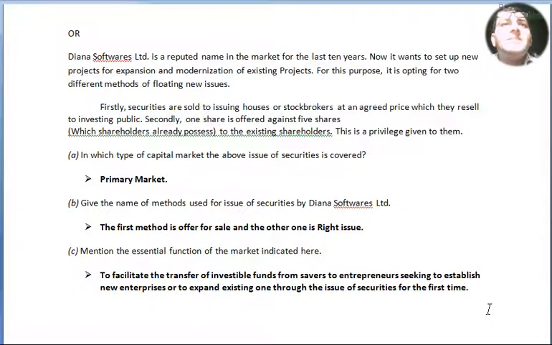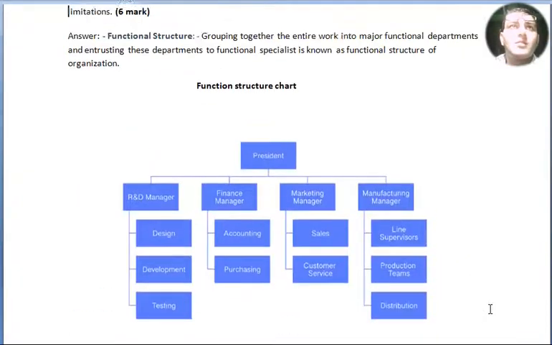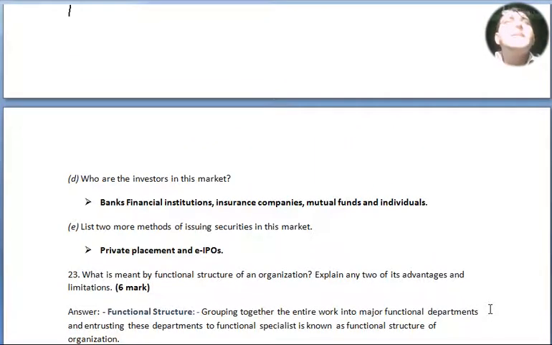Point C. Mention the essential functions of the market indicated here. The answer is to facilitate the transfer of investable funds from savers to entrepreneurs seeking to establish new enterprises or to expand existing ones through the issue of securities for the first time. Question D. Who are the investors in the market? Banks, financial institutions, insurance companies, mutual funds and individuals.